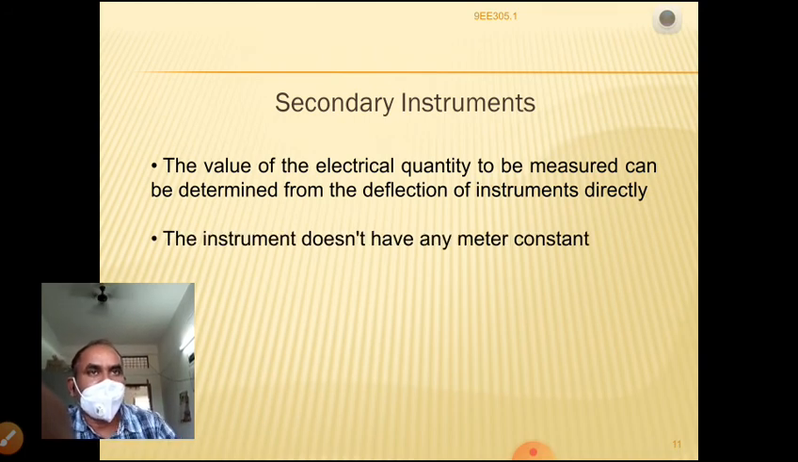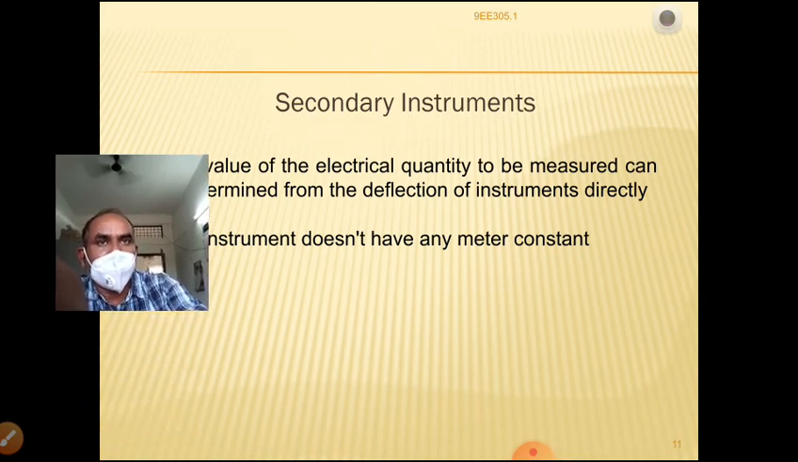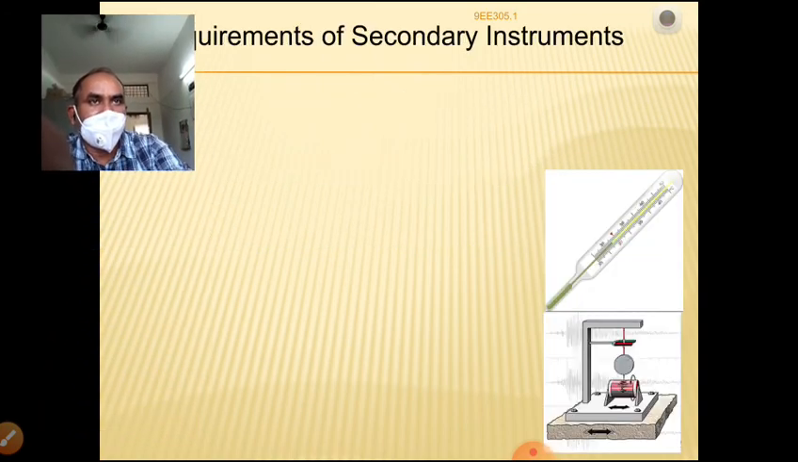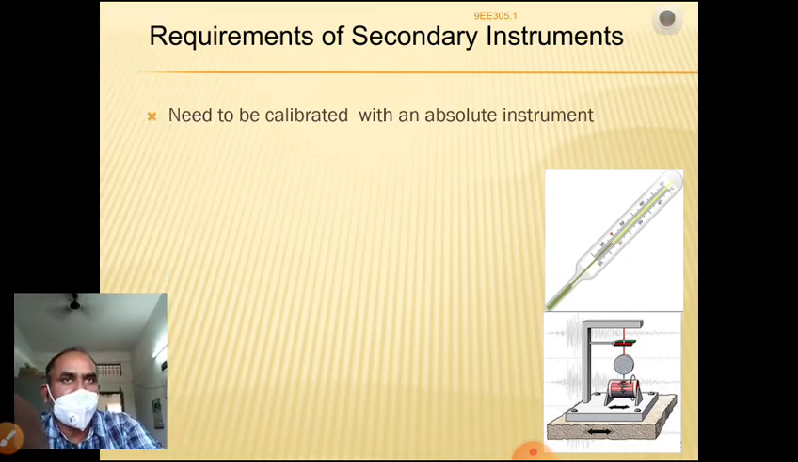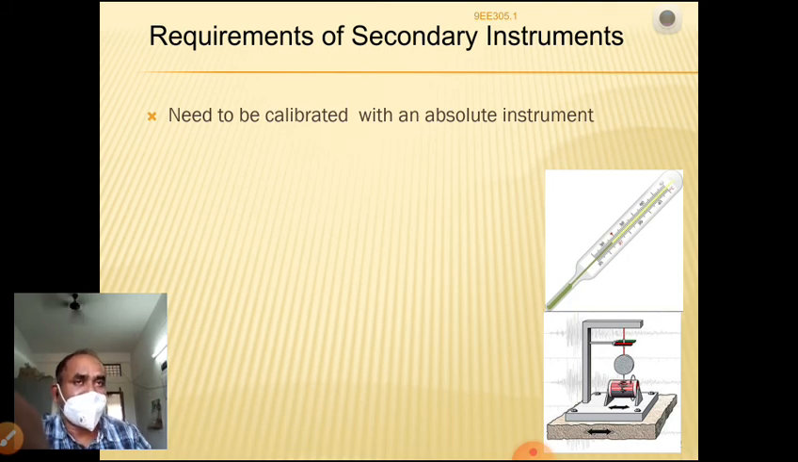The instrument does not have any meter constant. For example, the thermometer needs to be calibrated with the absolute instrument. Initially it is calibrated with a standard meter. After that, whenever you use it, whatever reading it shows is the final reading. For example, a thermometer is initially calibrated using the mercury inside and calibration readings. After manufacture, whatever the reading is at that moment is the final reading.